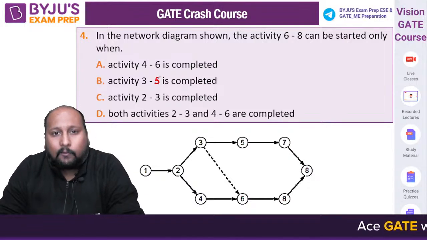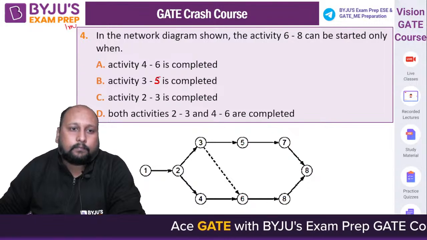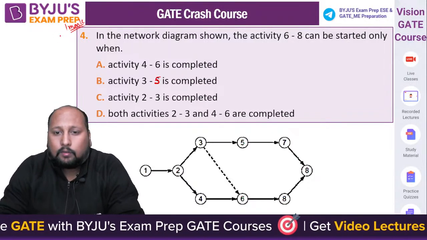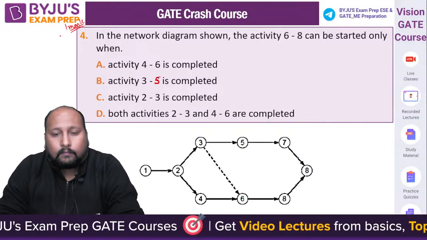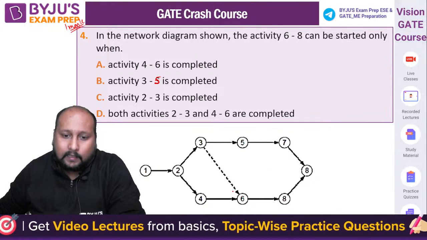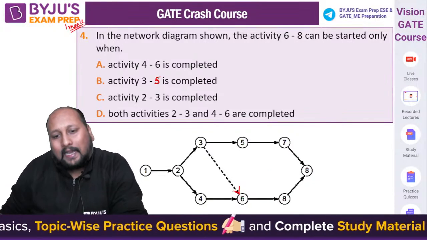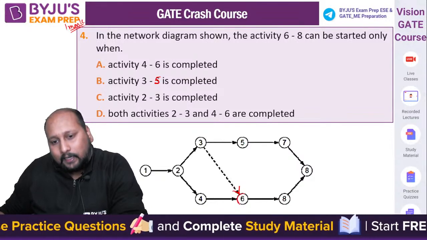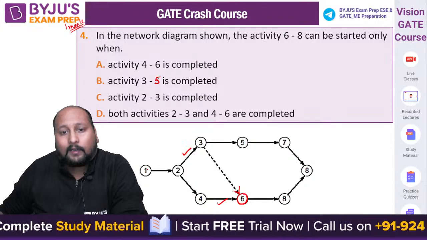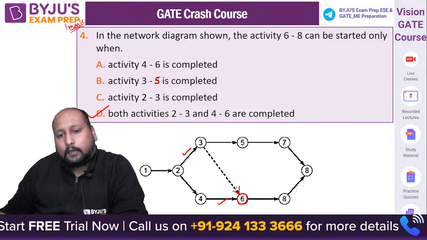See the option, a very easy question, 1 marks problem. This is a 1 marks question. Anyone? Yes, Ramesh, Kumar. Option A, this is a dummy. This is a dummy that they have given. If you see event 6 or activity 6-8 can only be started when 4-6 and 2-3 will be completed. Very good, very good. Option D is the correct answer, because we can say this is dummy, right?